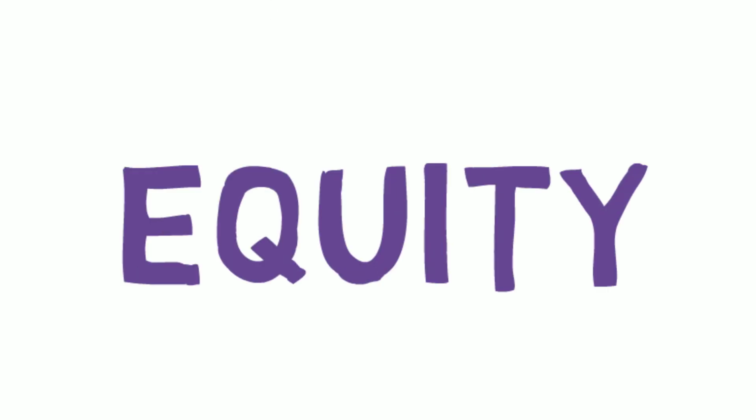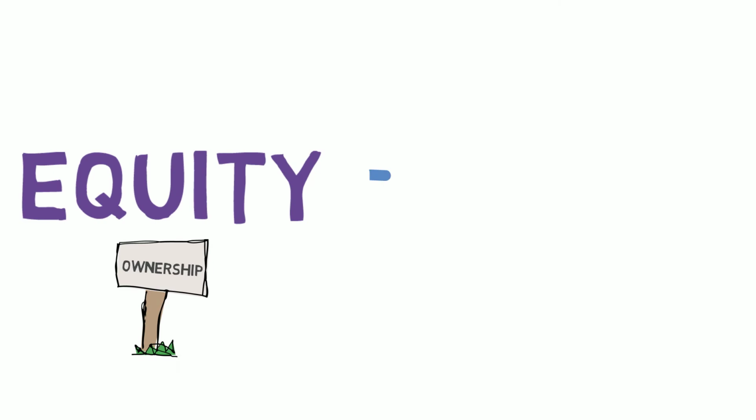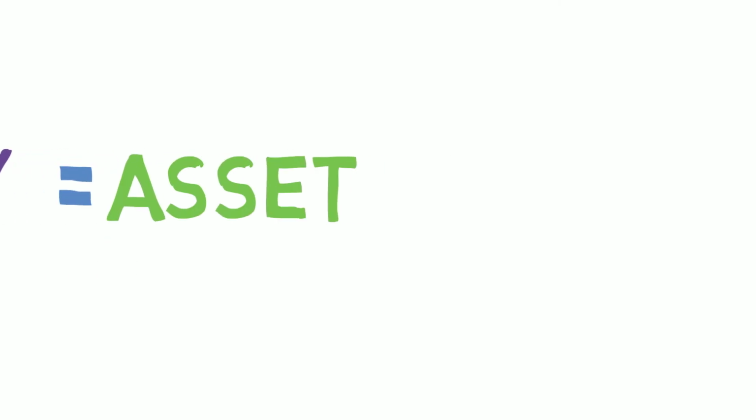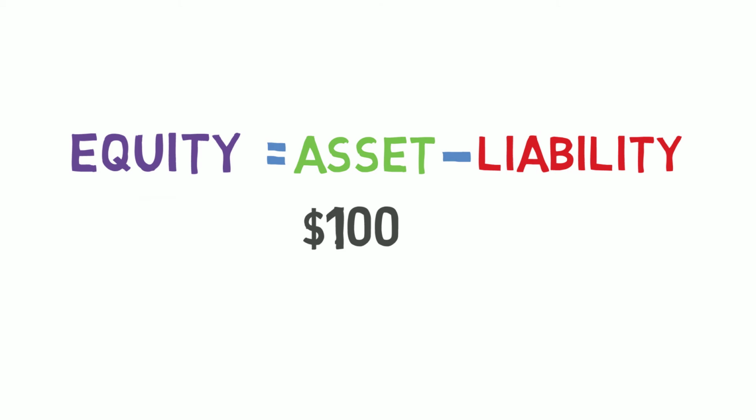Equity. Equity represents the value of the company that belongs to shareholders. It can be stocks or retained earnings. According to the balance sheet equation, equity is equal to asset minus liability. If your company has $100 million worth of assets and you sell it to get cash, then you use it to pay off your liabilities, let's say $70 million, then you will have $30 million left in hand. That represents the value of equity.